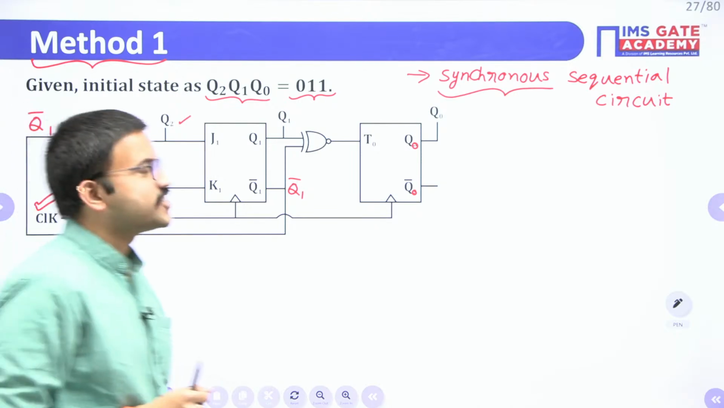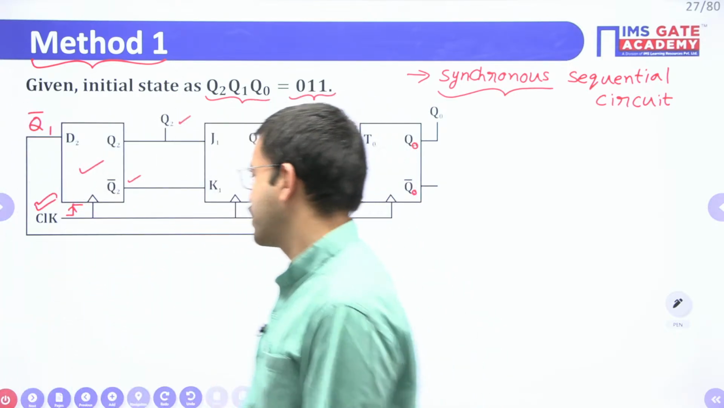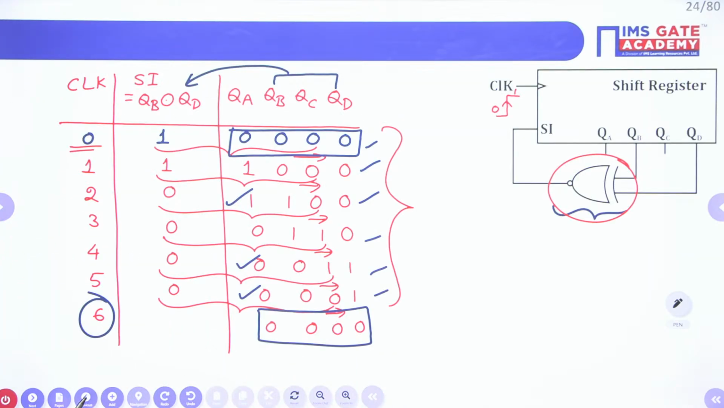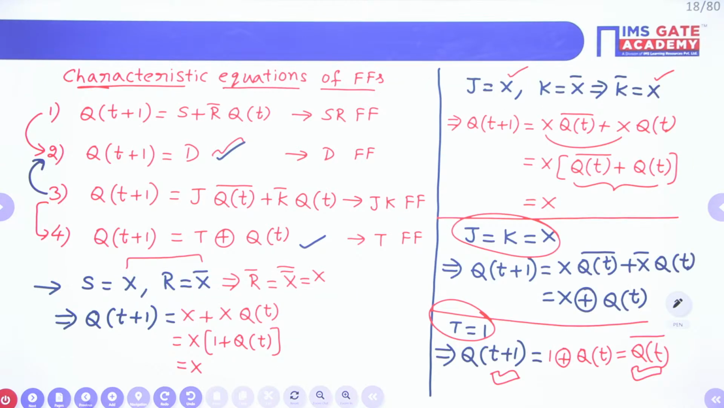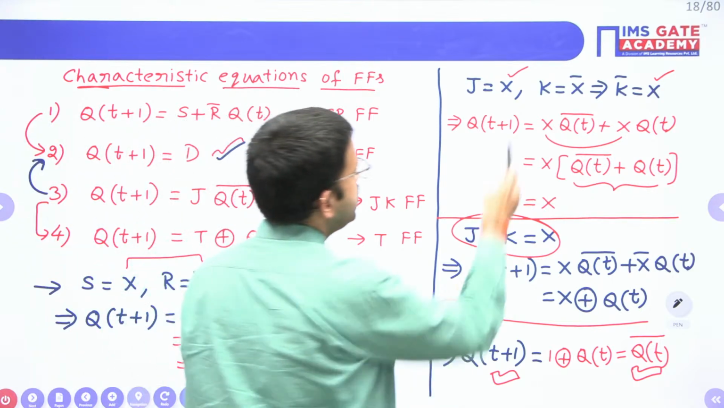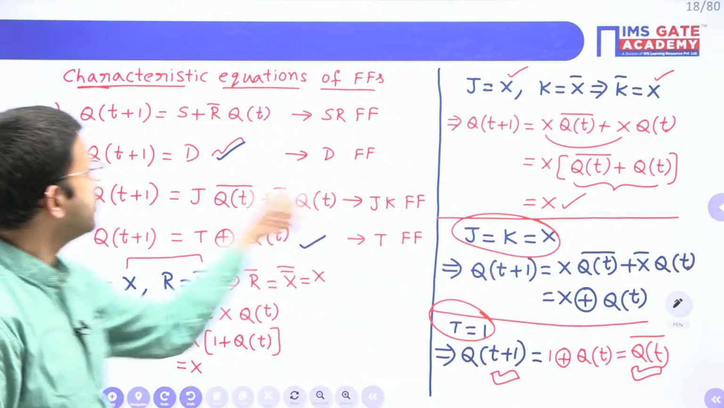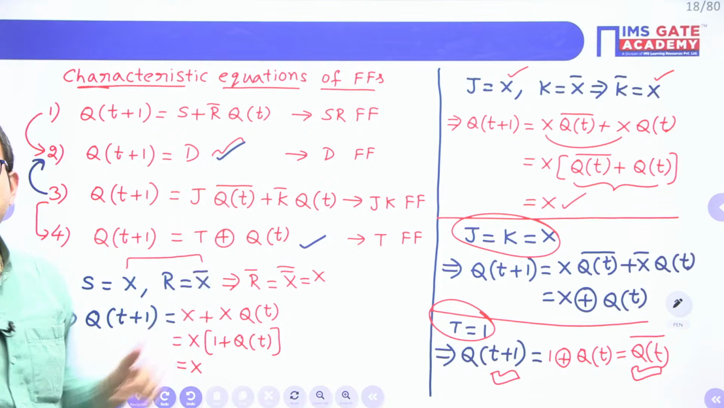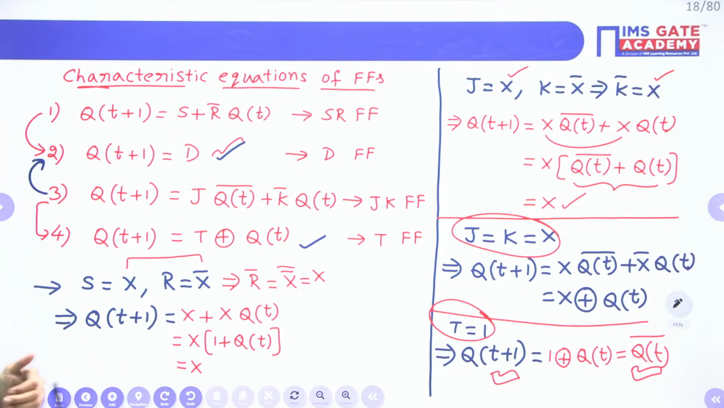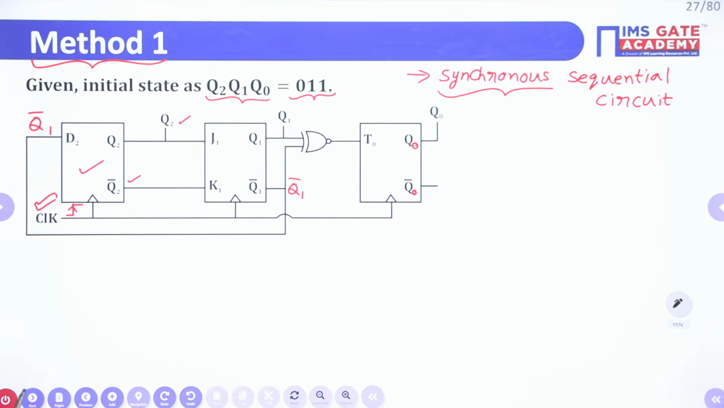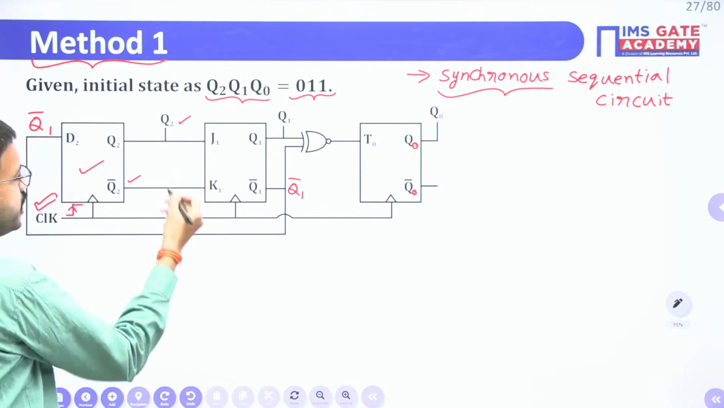We already discussed, right? Here JK inputs are complement. See here, J and K inputs are complement. Then what you are getting? D flip-flop. If K equal to J bar, then it is a D flip-flop, right? Yes, very good. Here J and K inputs are complement each other.